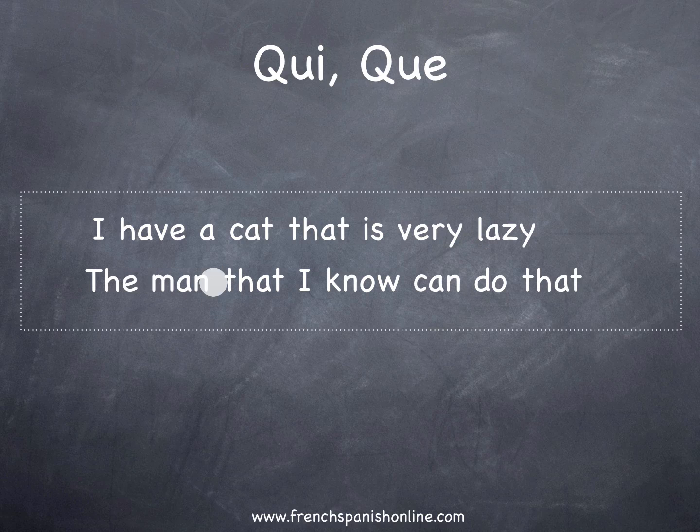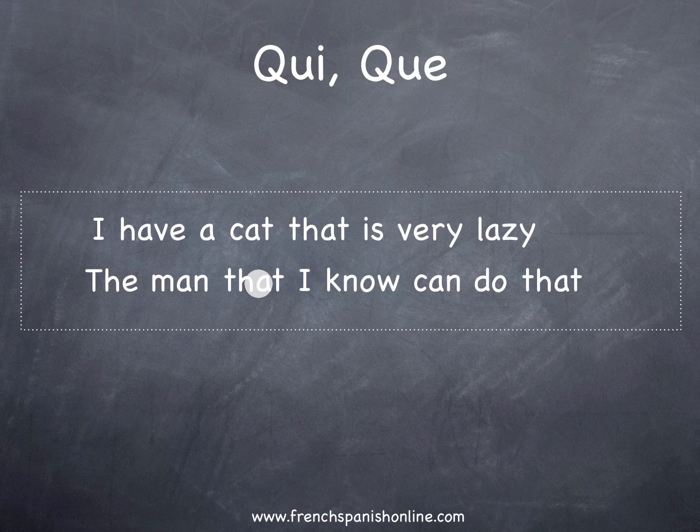However, in the second sentence, even if we have the same that in English, the man that I know can do that. Let's consider the second part of the sentence, starting with that I know can do that. Where is the subject in the sentence? The subject is I know. For this reason, that is going to be translated by que.